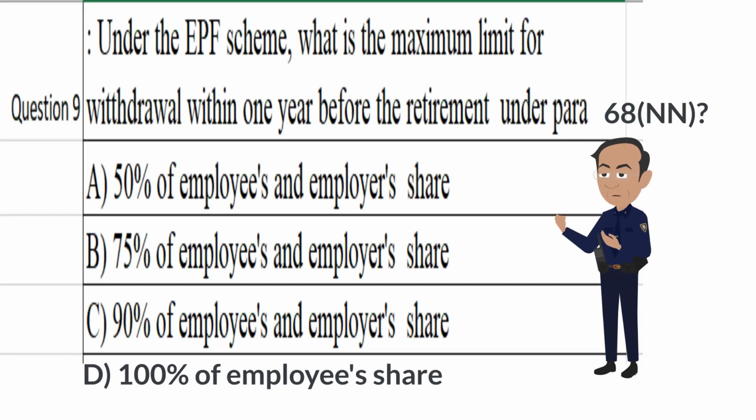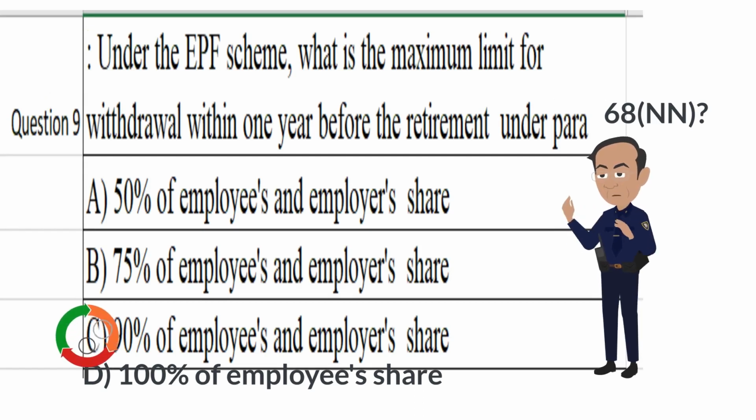Under the EPF scheme, what is the maximum limit for withdrawal within 1 year before retirement under Para 68 NN? A. 50% of employees and employers' share. B. 75% of employees and employers' share. C. 90% of employees and employers' share. D. 100% of employees' share. Answer C. 90% of employees' share.